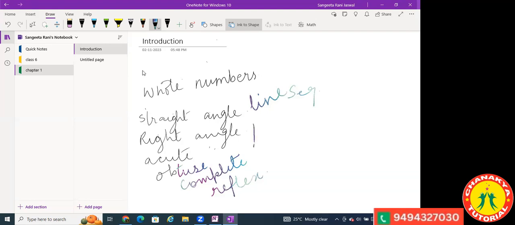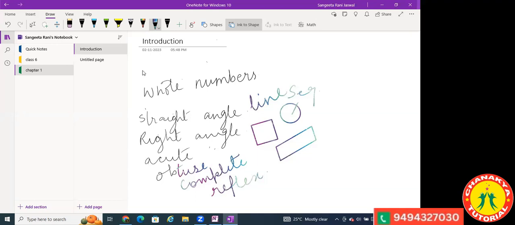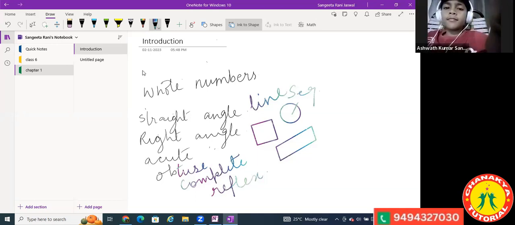Like suppose we have a square shape, a rectangle shape, or a circle. A circle is not a polygon. We have some trapezium, parallelogram, those things. Circle is just a closed figure. It's not a polygon, right?